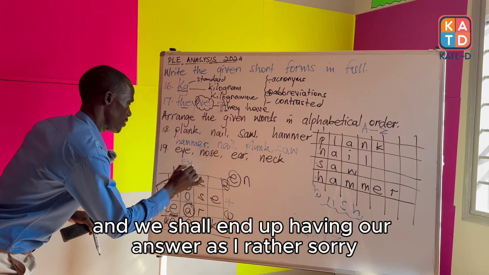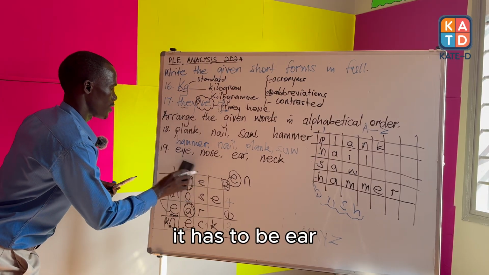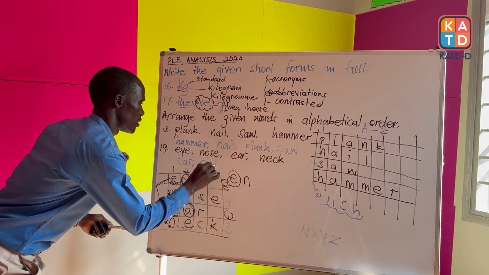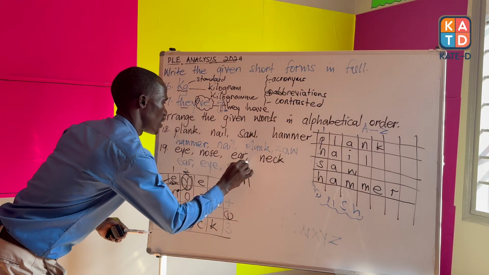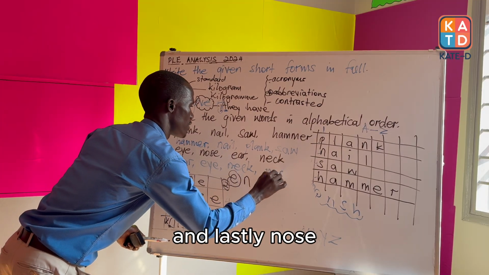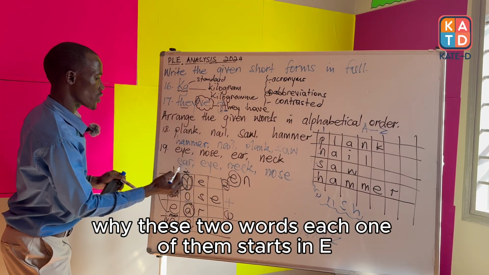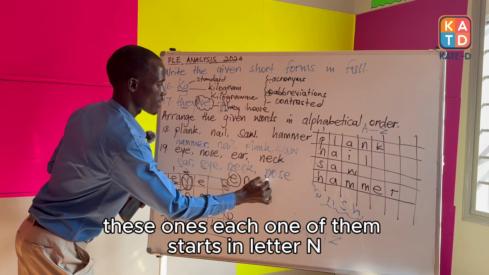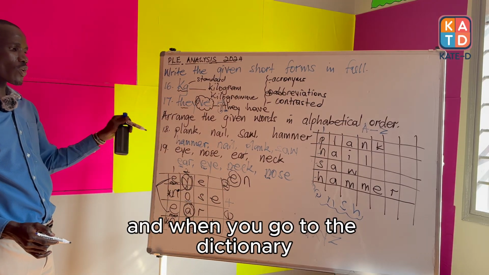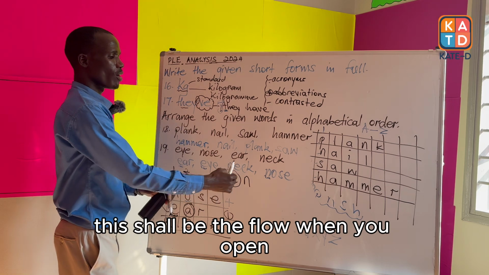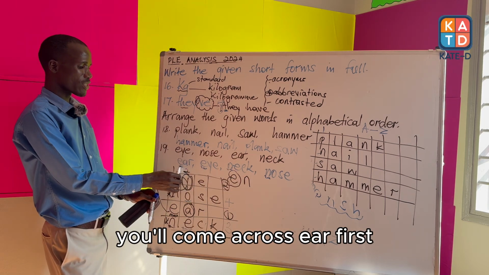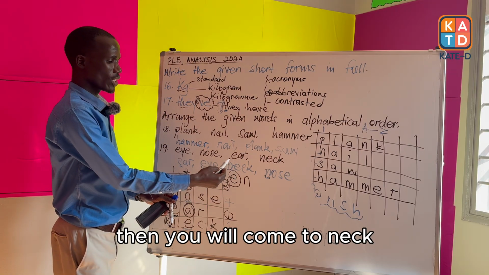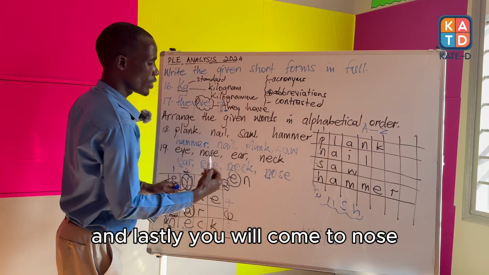And we shall end up having our answer as it has to be ear, eye, neck, and lastly nose. Why? These two words, each one of them starts in E. These ones, each one of them starts in letter N. And when you go to the dictionary, this shall be the flow. When you open, you will come across ear first, then you will come to eye, then you will come to neck, and lastly you will come to nose.